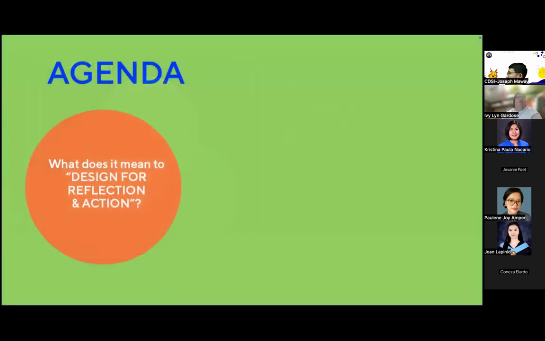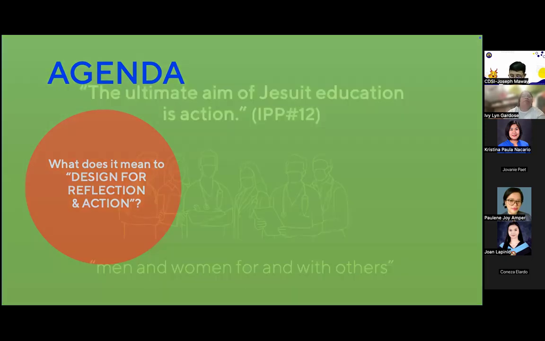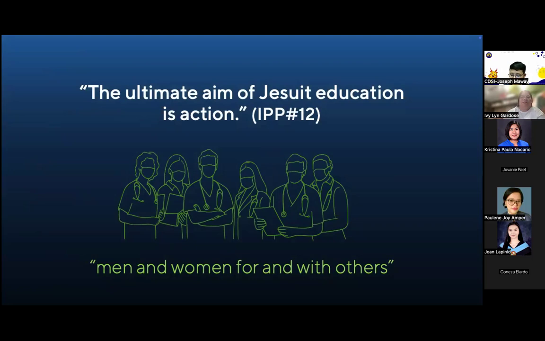So let me start by talking to you about what it really means when we use the phrase design for reflection and action. What is the meaning of design for reflection and action? So I'm sure you have been told, and this has been explained to you, the ultimate aim of Jesuit education is action. And actually, when you come to think of it, this should be the aim of any kind of education.